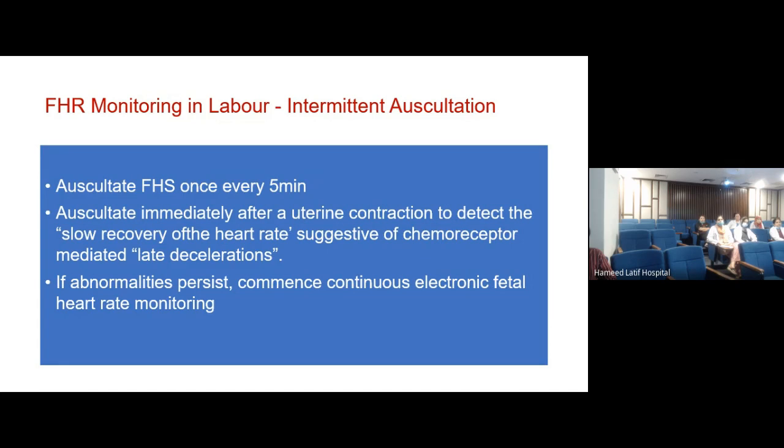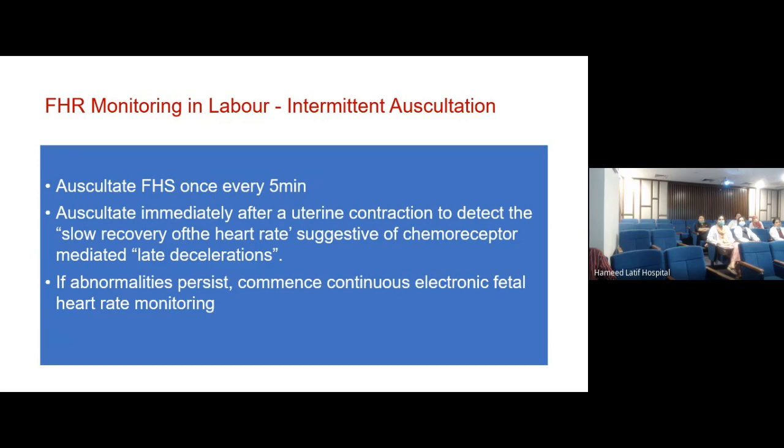So the important point that I've told you now is that it is not important only to listen to the beat once and say कि 142 है. You have to look at the, मैं इसको 1 minute तुमने ठीक कहा, लेकिन 1 minute का patience पता नहीं कितने लोगों में है. The important thing to understand is that you are not looking at the fetal heart, you are looking at the fetal heart rate and the pattern of fetal heart. That is why you need your 1 minute.